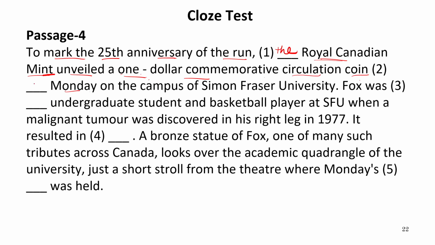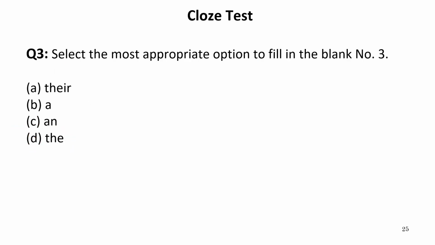On Monday, on the campus of Simon Fraser University, Fox was dash undergraduate student. Now, student is a noun, undergraduate is an adjective. Let us see what options are given: there, a, an, the. There shows position. A and the are articles.